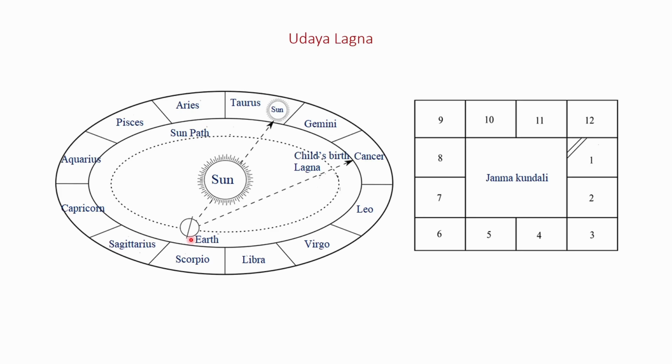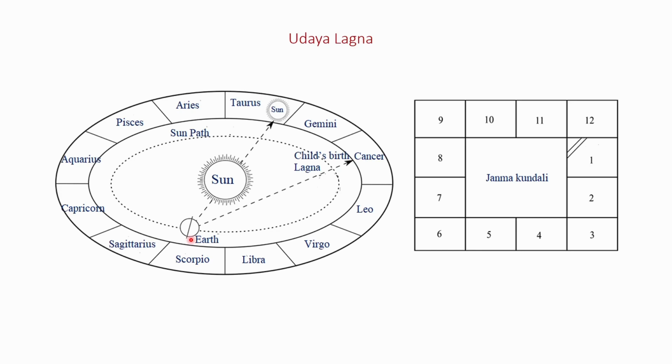Earth rotates on its axis from west to east in 24 hours. As the earth rotates on its axis from west to east, all the 12 signs of the zodiac appear to rise one after the other on the eastern horizon of any location.